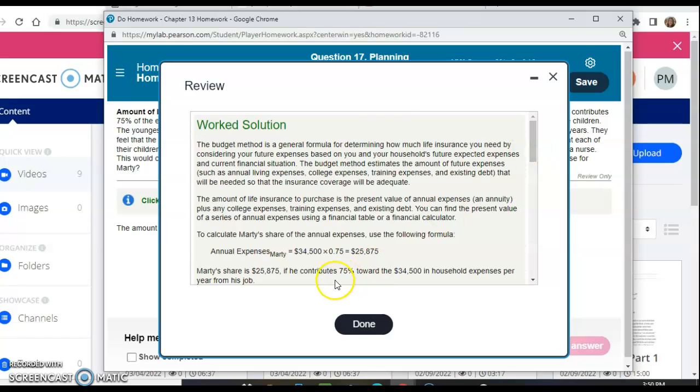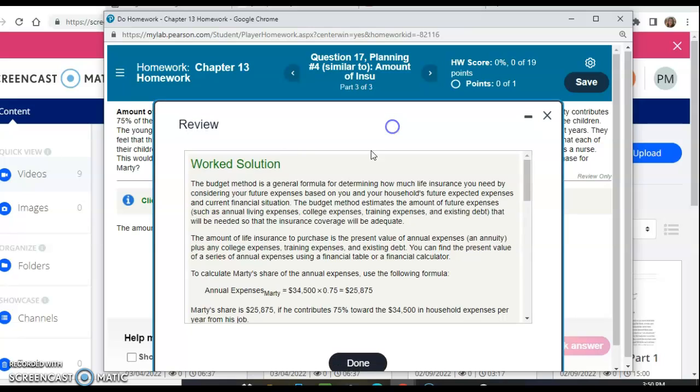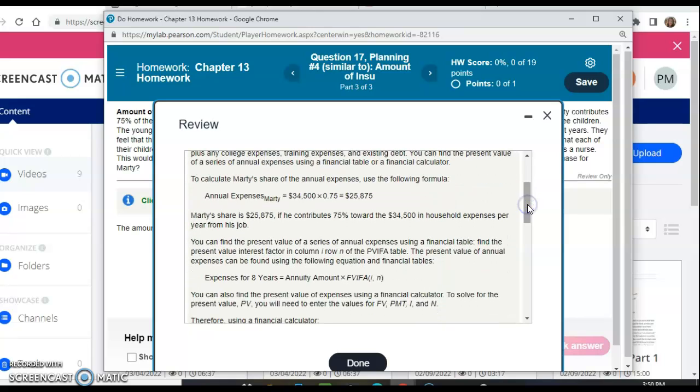So, and he contributes 34,500, okay, and at 75%. So when I multiply it by 75%, it comes out to be 25,875. So his share is 25,875 towards the 34,500 in their annual household expenses.